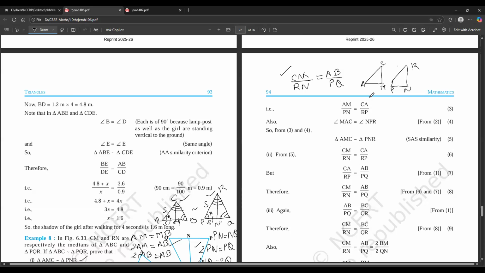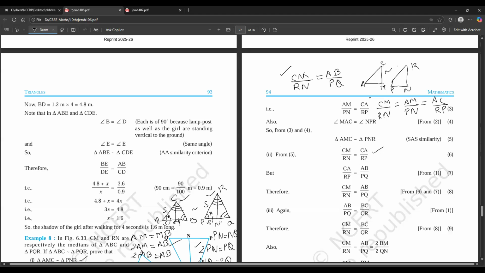CM by RN is equal to... like we are writing this from this particular triangle, right? For this triangle, if we say that these two triangles are similar, we can say that CM by RN is equal to AM by PN, and then what other side is left? AC by RP. I can say this, and I can say angle A is equal to angle M. I can say all angles are equal, right?